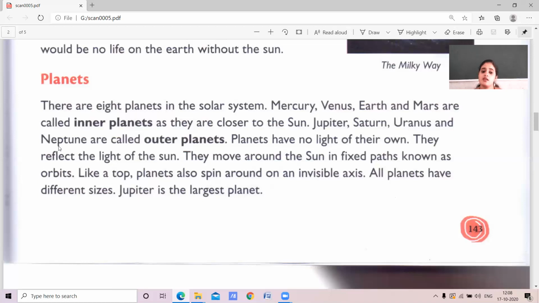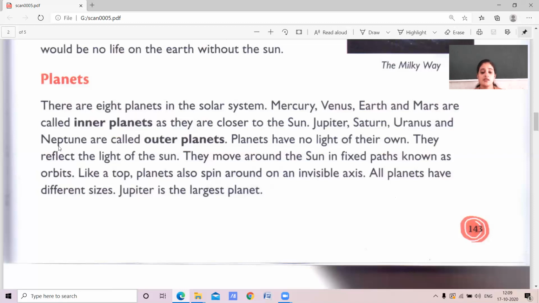Like a top, planets also spin around an invisible axis. We can see the top. The planets are also spinning, rotating on their own axis. All planets have different sizes. Jupiter is the largest planet we can see in the solar system.